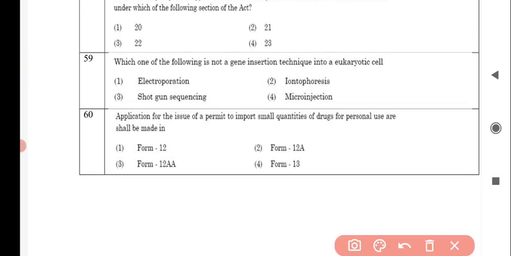Next question is, which one of the following is not a gene insertion technique into a eukaryotic cell? And the correct answer is option number 2, iontophoresis. Next question is, application for the issue of a permit to import small quantities of drugs for personal use shall be made in, and the correct answer is form 12A.